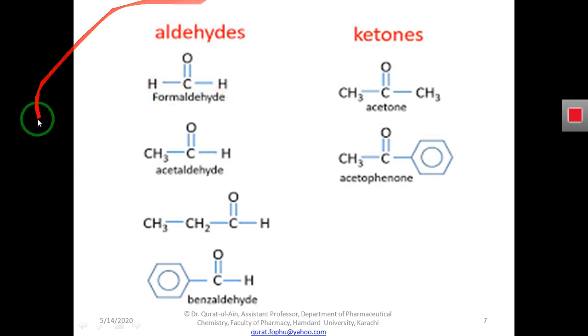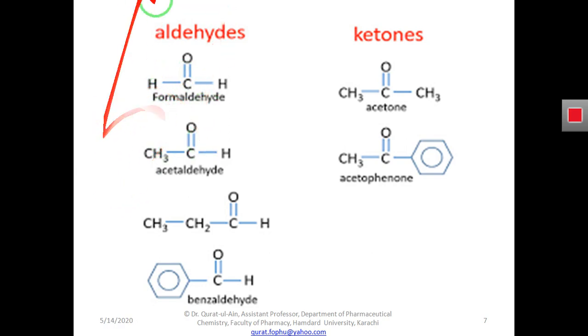For example, here you can see this aldehyde having one carbon attached to the oxygen with a double bond, and as I said in my definition, there must be one hydrogen, so it has one hydrogen and it is the R group.